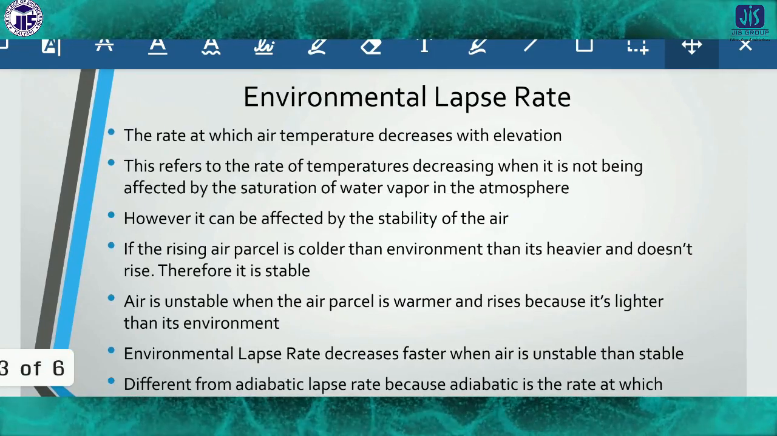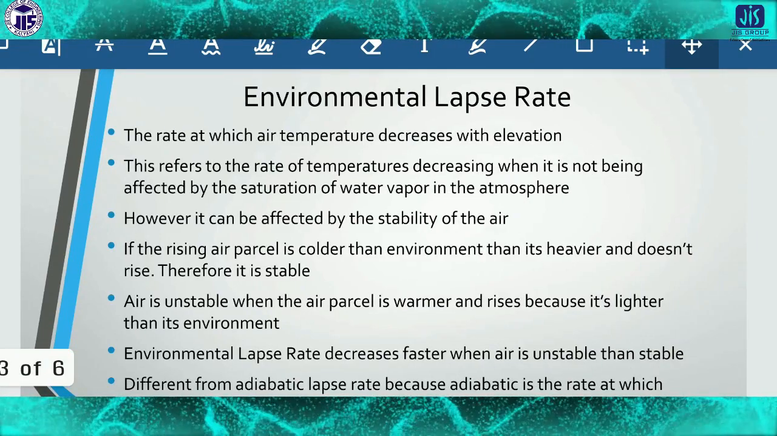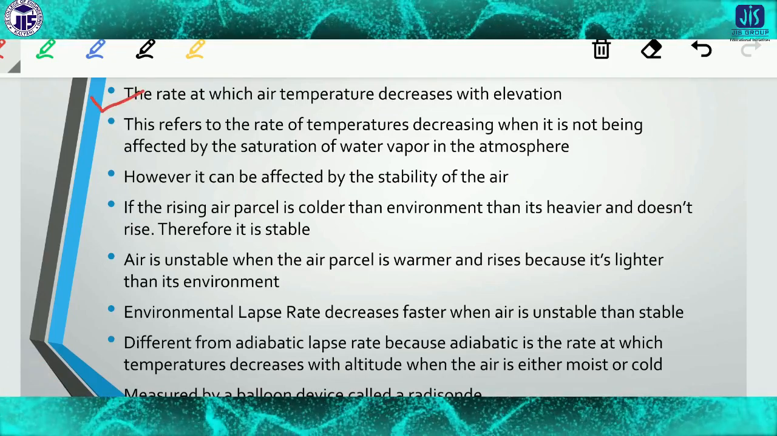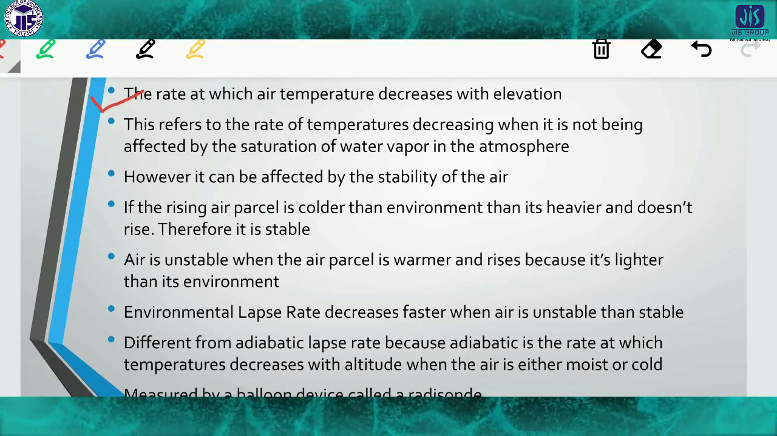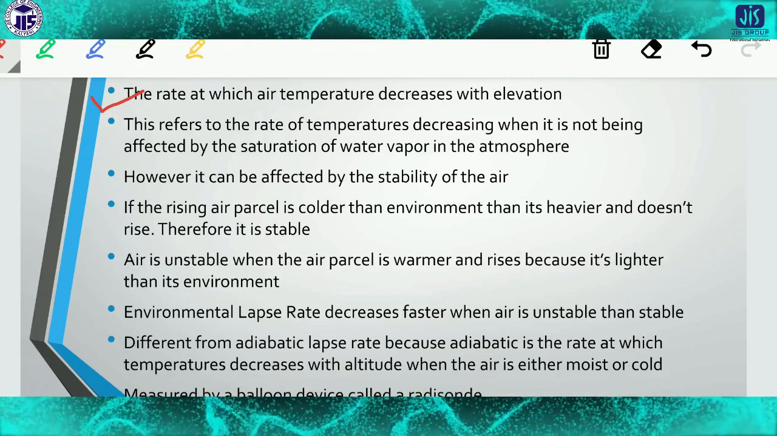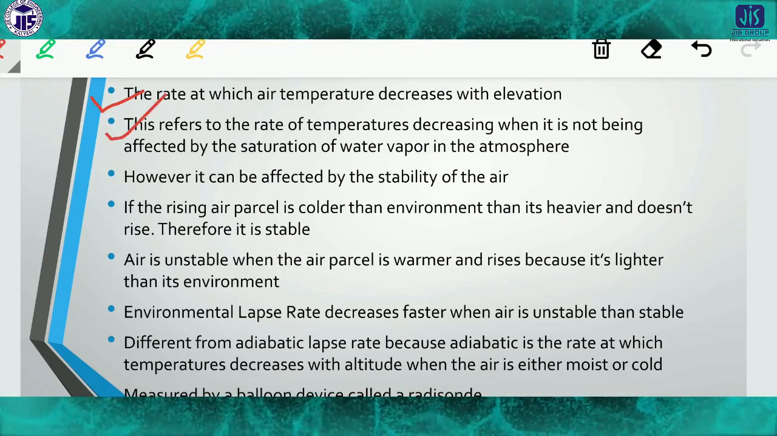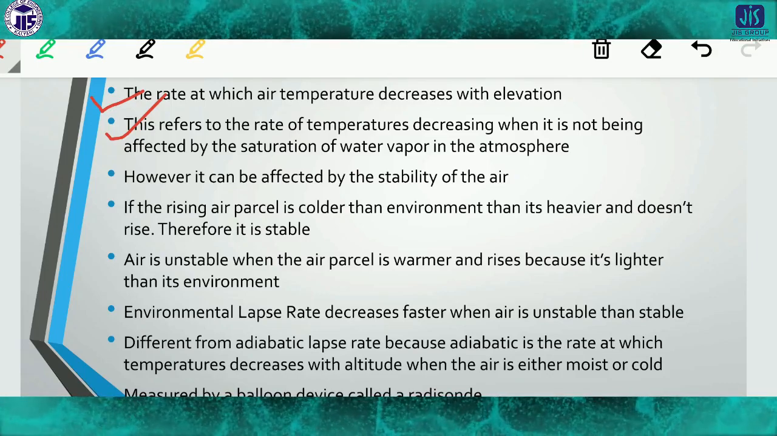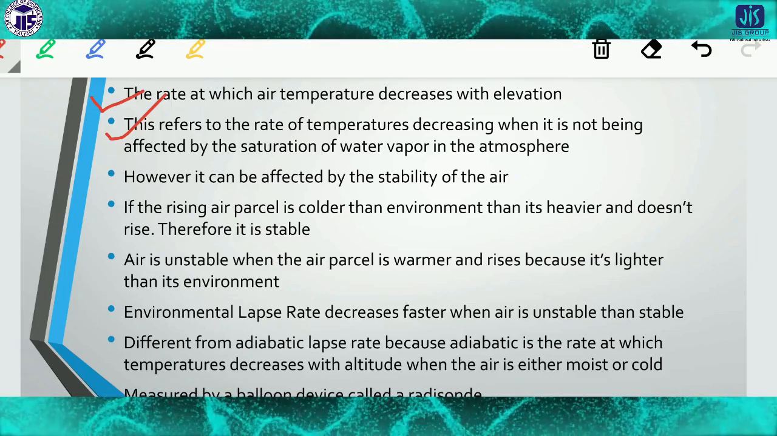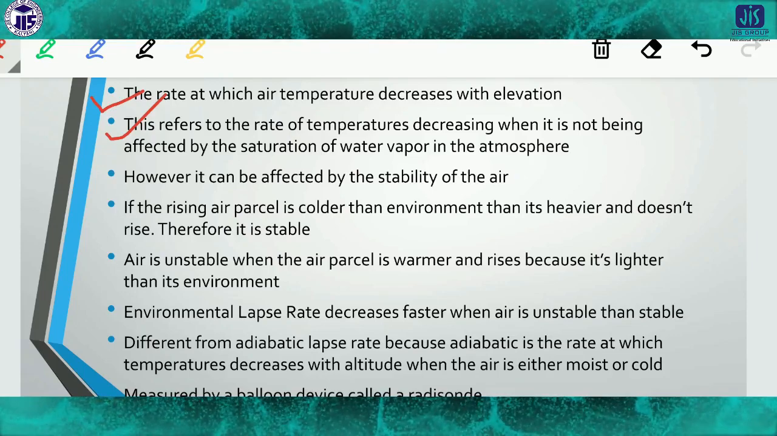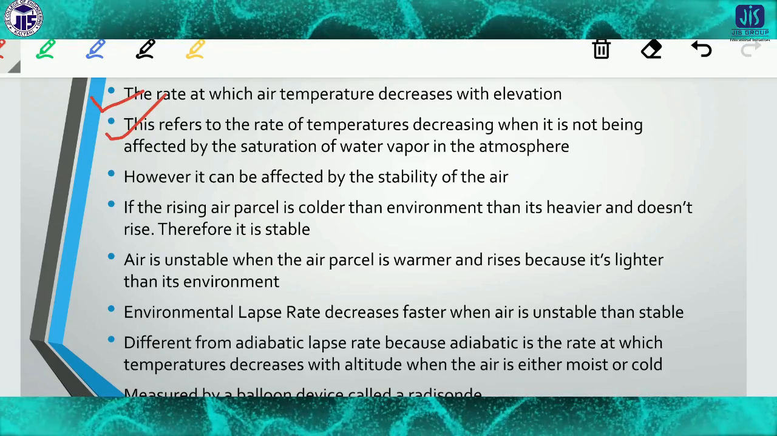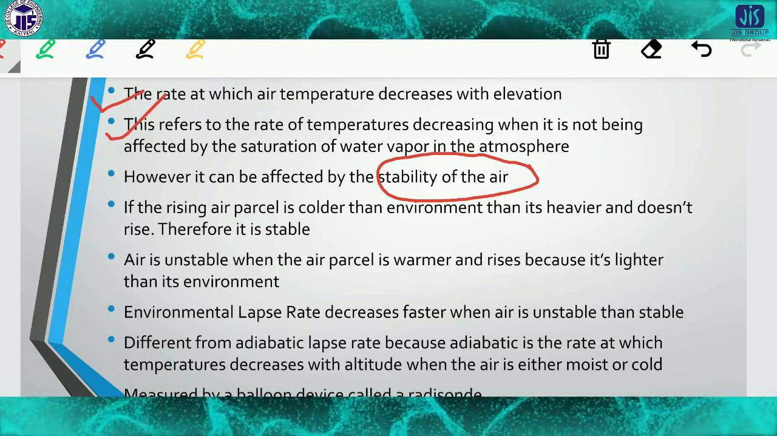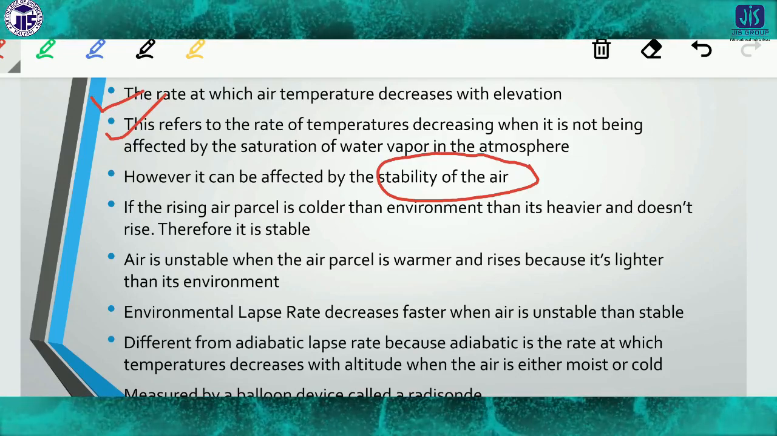Now, environmental lapse rate. What is the environmental lapse rate? It is the rate at which air temperature decreases with elevation. This refers to the rate of temperature decrease when it is not being affected by the saturation of water vapor in the atmosphere. However, it can be affected by the stability of the air. This is very important: the stability of the air can affect the process.